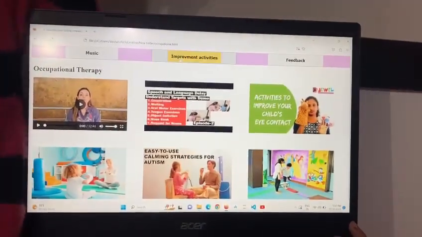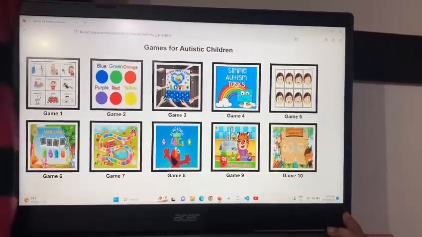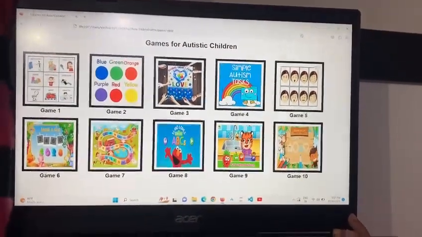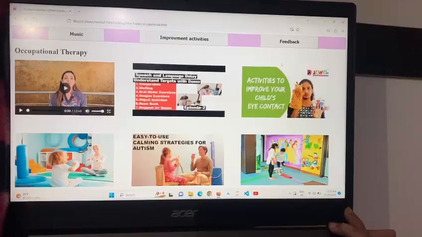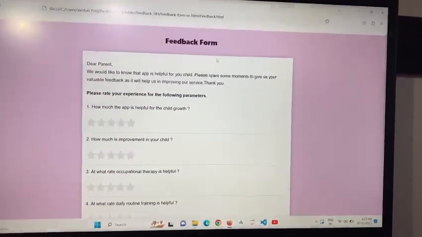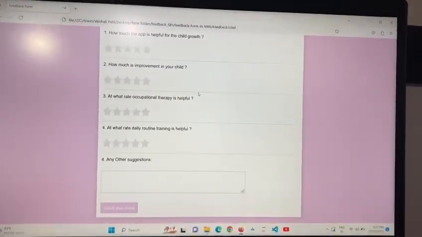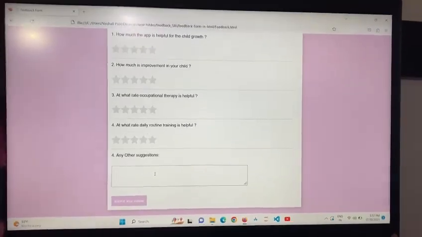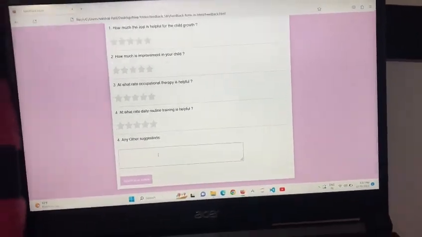After that, improvement activities in which mind-building games are provided to the child. By using them, he can build his mindset. And this is the feedback page for the parent, where the parent can give feedback, and if the parent wants to ask some question, he can text here, and using that we can answer the question.